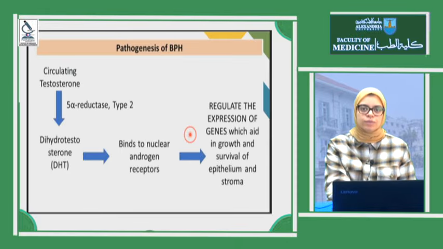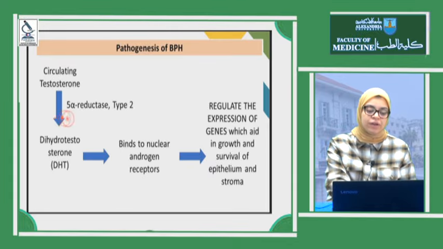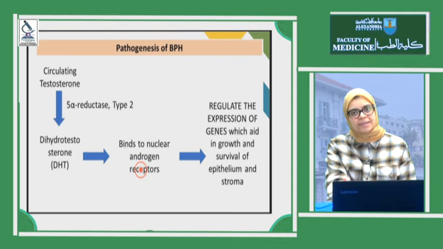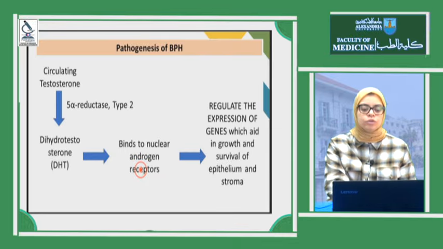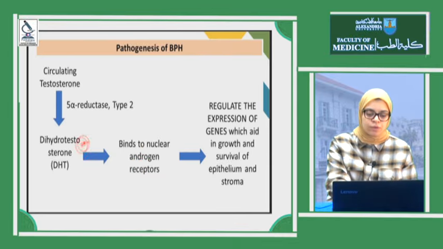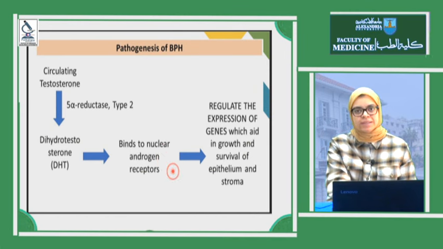What is the pathogenesis of this benign prostatic hyperplasia? Here it's hormonal. The circulating testosterone has a form called dihydrotestosterone, DHT. It is formed by the action of 5-alpha reductase type 2, forming the DHT, which binds to the nuclear androgen receptor. What does it do? It works as a growth factor. It stimulates the prostatic glands and the prostatic stroma to proliferate. So the increase of these elements forms hyperplasia of both glands and stroma.